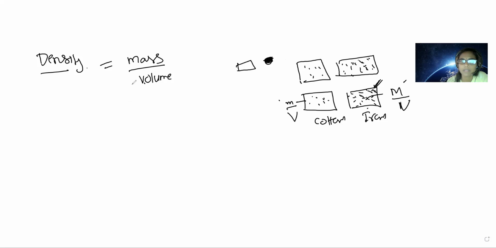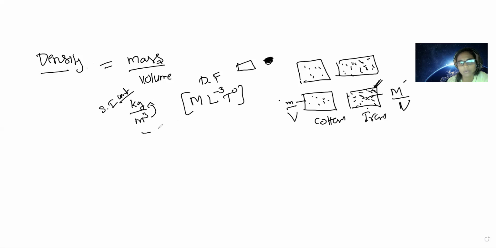Density is given by mass by volume. So mass we can measure in kilograms. So mass is a fundamental quantity. Volume is a derived quantity. We are deriving this density from mass and volume. Volume we can write in meter cube. So for the dimension formula, mass means it is M, meter means it is L, but it is down. If you take it up, it becomes minus 3, and there is no time. So we can write the dimension formula like this, and this is the SI unit. Understood, children? The SI unit of density is this, and the dimension formula of density is this. Hope it is clear, children, density, right?